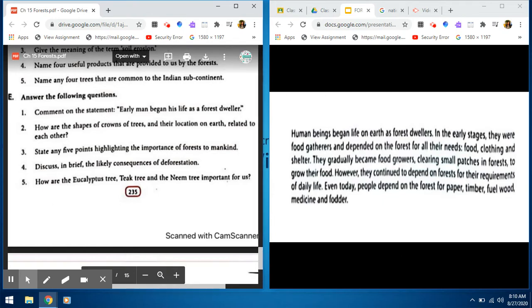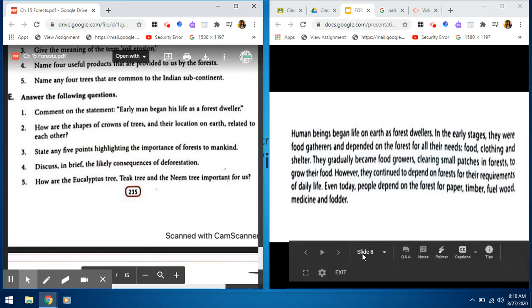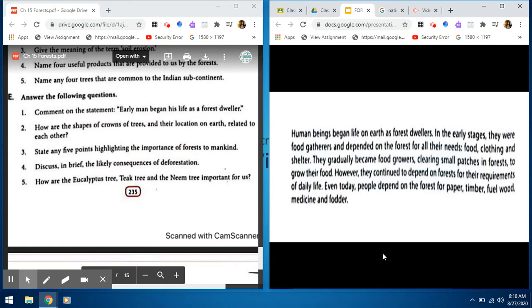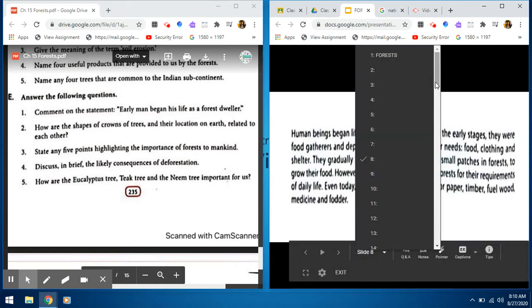Question number 2. How are the shapes of crowns of trees and their location on earth related to each other? Let us quickly find the answer in these slides.